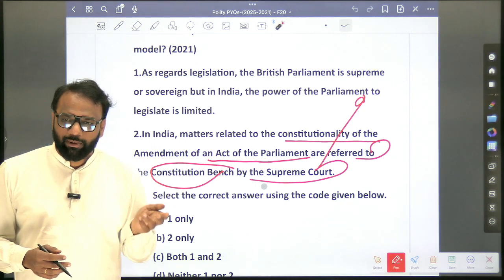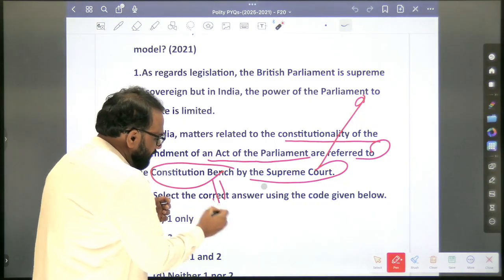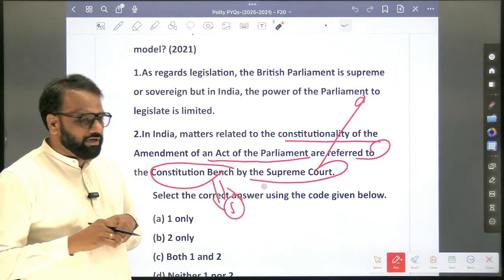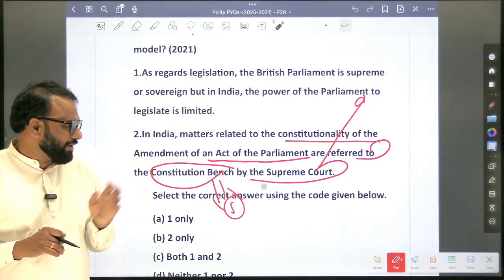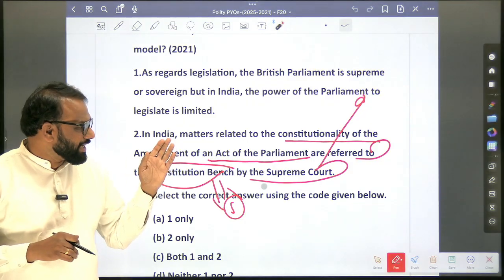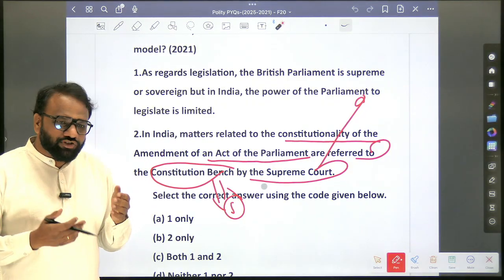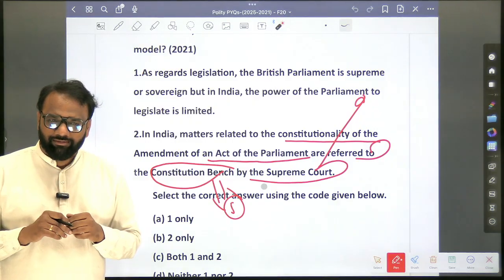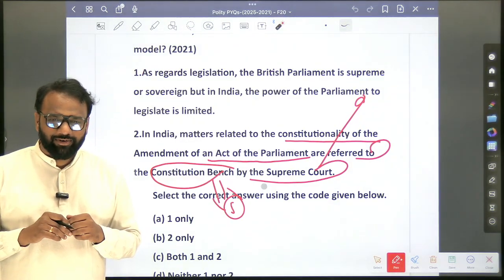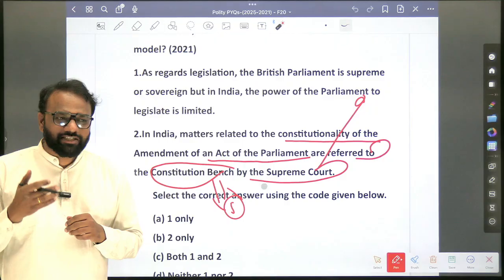So constitutional bench consists of how many members? Okay, 5 or more than 5 members by the Supreme Court. Now, whether matters related to constitutionality of the amendment of an act of the Parliament can also be taken by High Court. Yes or no? Yes. Because the power of judicial review exists with the High Court as well.